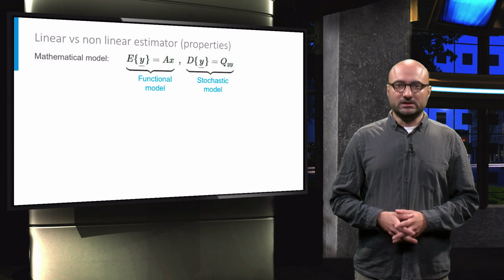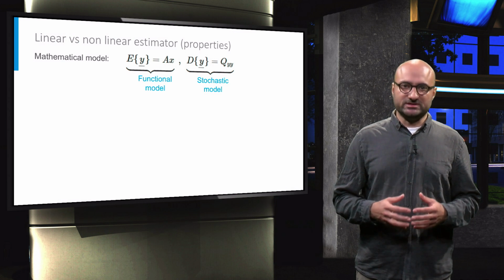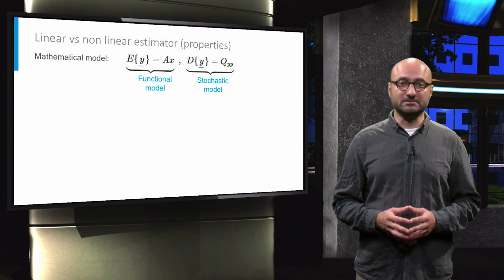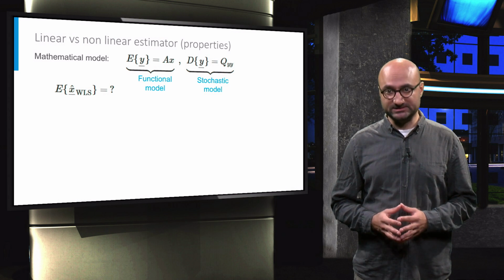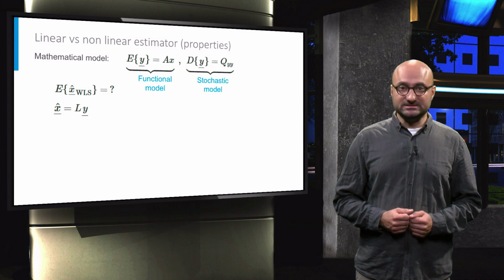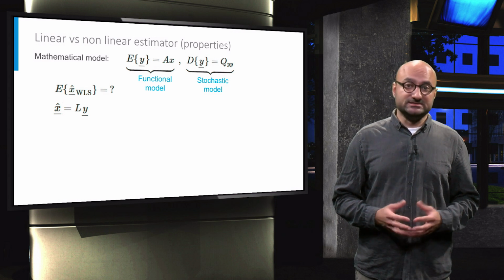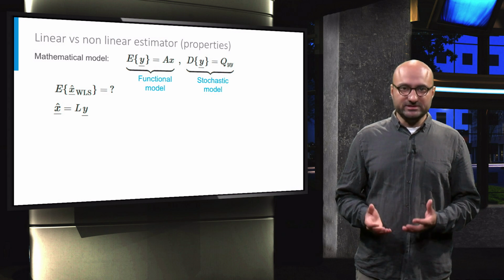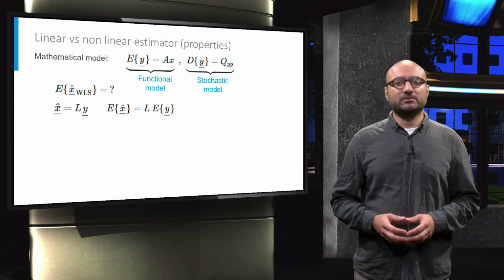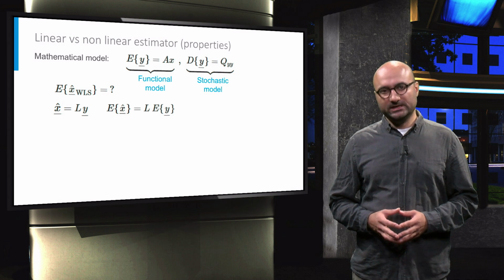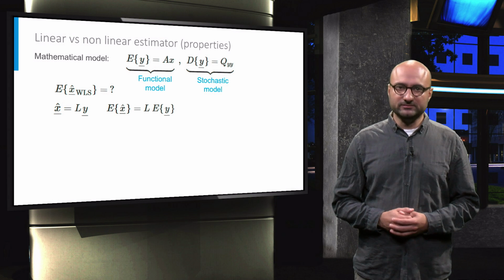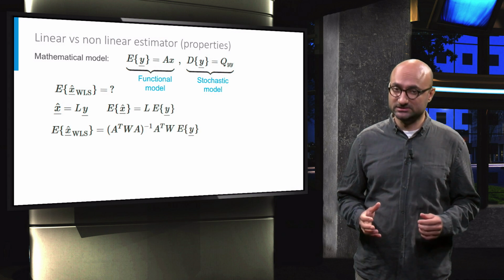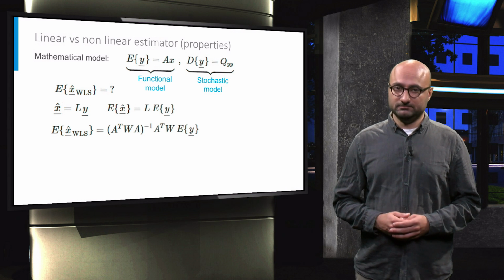Okay, now what can we say about other statistical properties of x hat? For example, what is the mean or expectation of x hat? If x hat is a linear estimator, hence x hat equals Ly, we know that its expectation can be written as L multiplied by the expectation of y. In the case of weighted least squares, for example, the expectation of the estimator can be written as the multiplication of this matrix to the expectation of y.